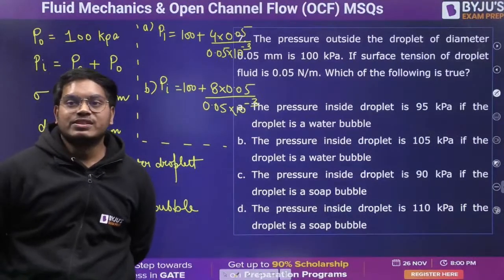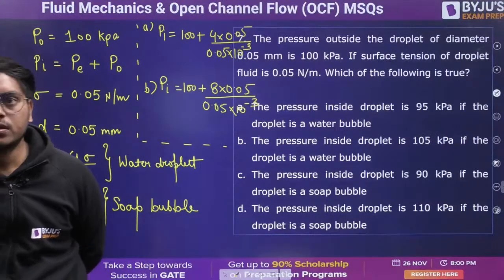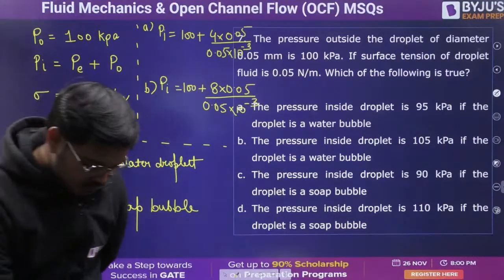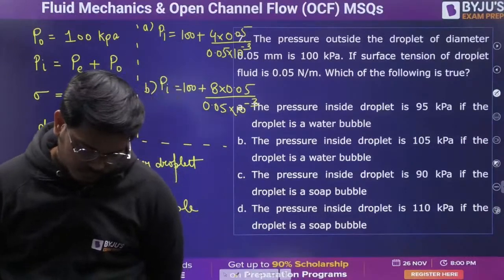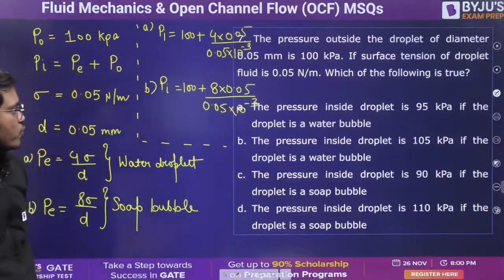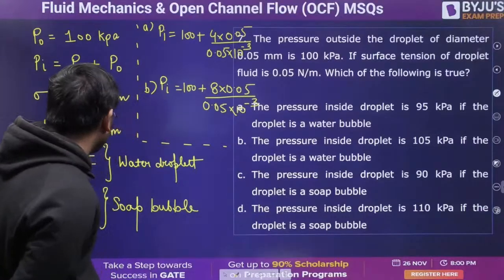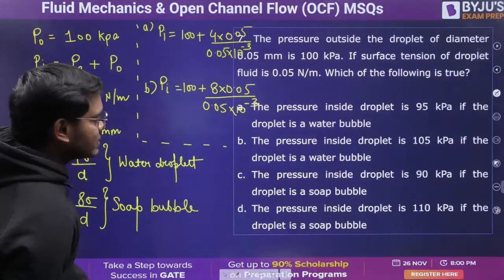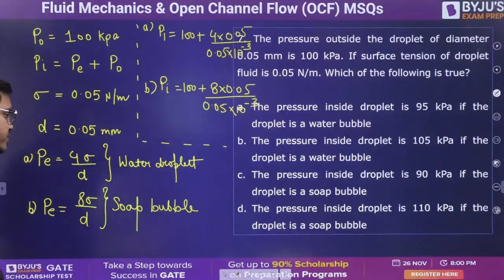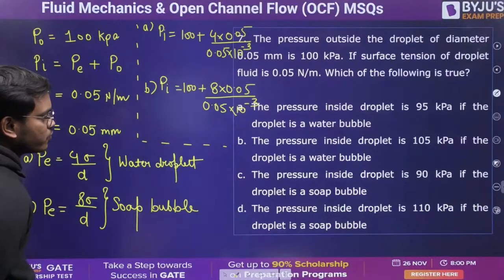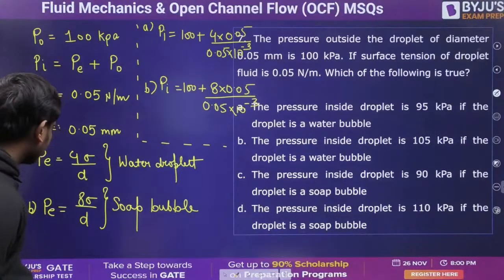How much? 104 and 108. All right. Others? How much you are getting? 104 and 108. So water droplet is 108. Do I have any 108? I don't see any 108. I see 105. And no, it is 104, right? 104 is not there. 105 is there. And so bubble is 108.